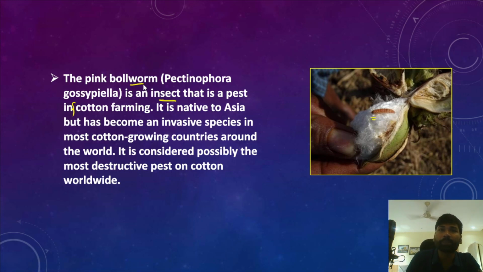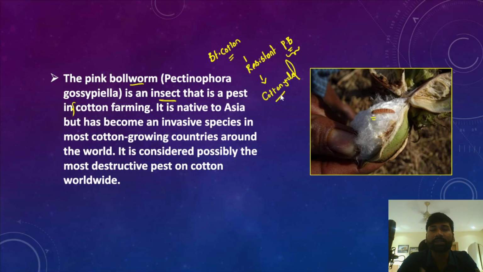So in order to deal with the pink bollworm insect, we have introduced the BT cotton variety, that is Bacillus thuringiensis cotton variety, in agriculture. This BT cotton is resistant to the pink bollworm species. It is not just resistant to the pink bollworm insect, but at the same time BT cotton has significantly increased the cotton yield in the Indian agriculture sector, thereby benefiting the farmers through secured income for the farming community.